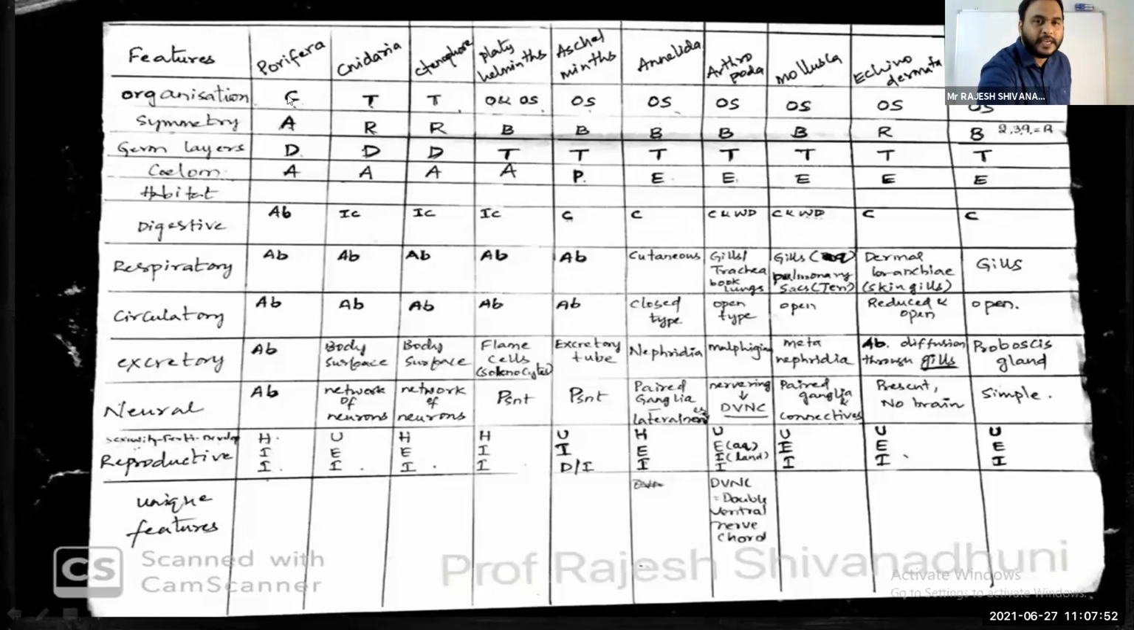Germinal layers: you take Porifera, Coelenterata, Ctenophora, I have written DDD. That D stands for diploblastic. And for all the remaining phyla, I have written TTTTT, that means triploblastic. So what is diploblastic and triploblastic?